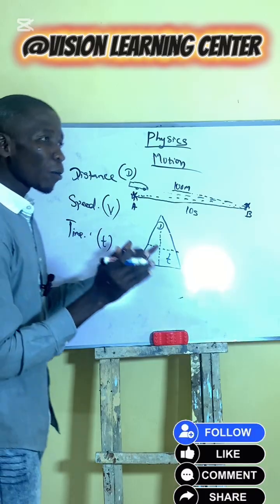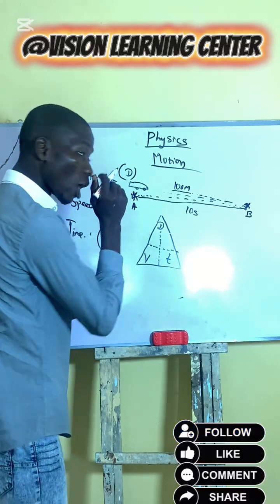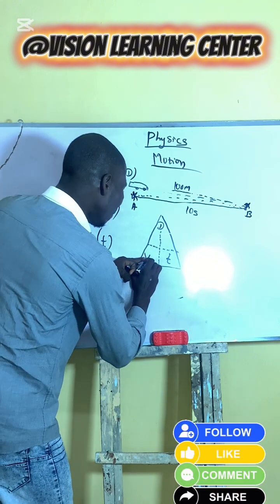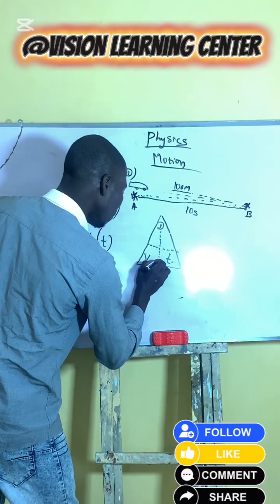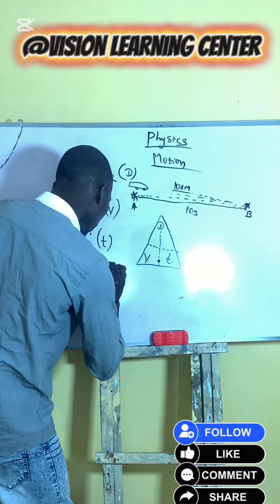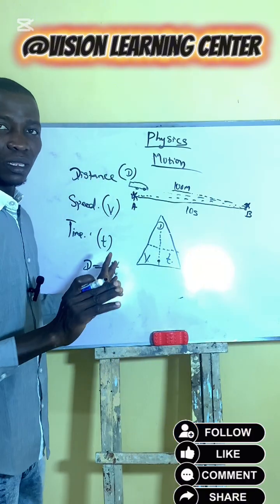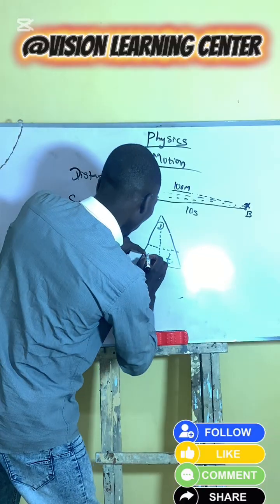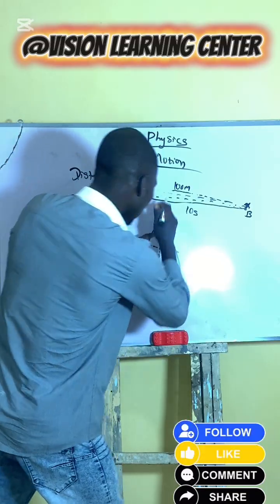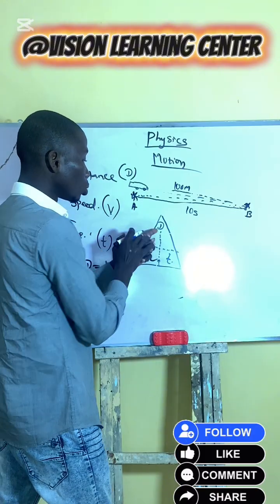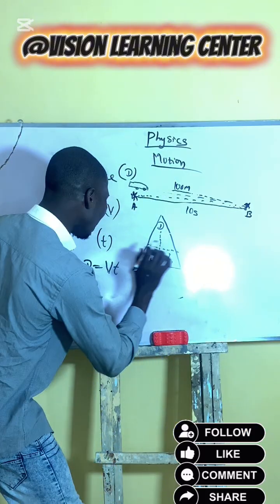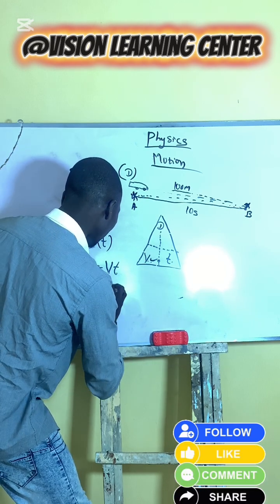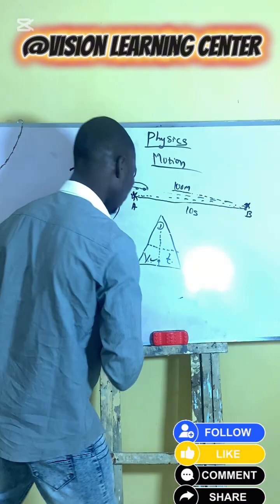So, for us to find the formula of distance, speed, and time, what are we going to do? Distance is equal to V times time. V times time, which is what? VT. Have you seen it? So, for us to find the formula of speed, let's take speed. If you take speed now, what remains? It remains D and T. We write it the same way. V, the one we are taking, is equal to D divided by T.